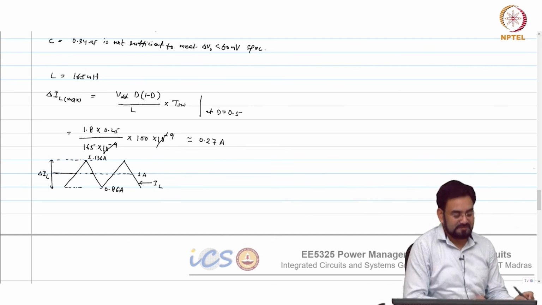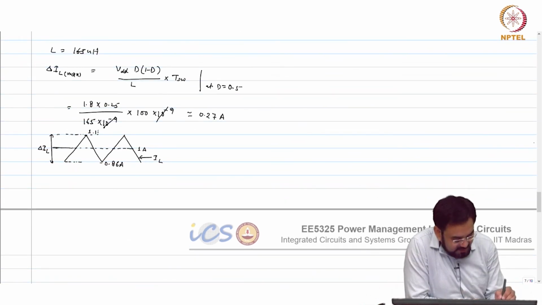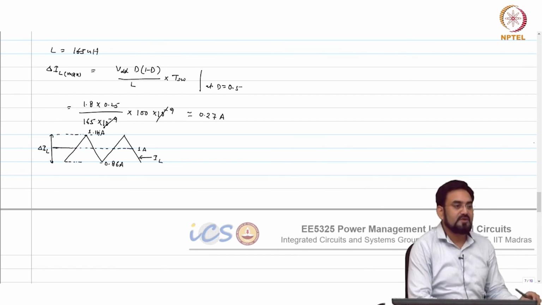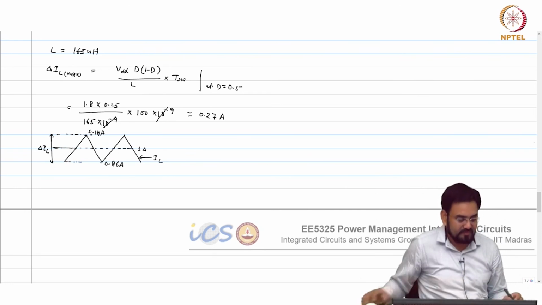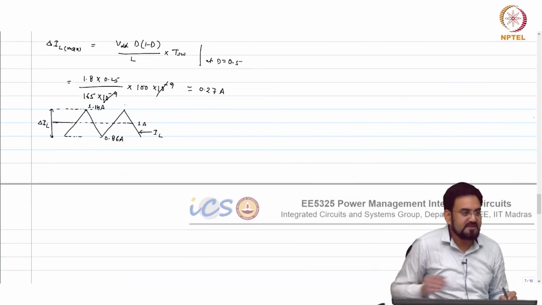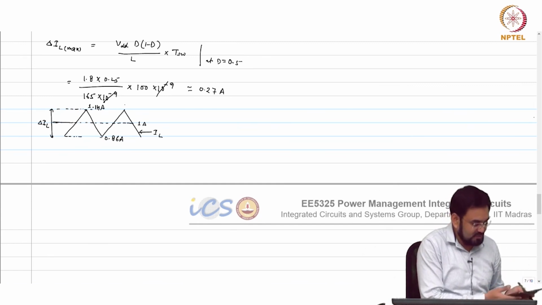So let us round it off. Which means, what should be the load current when you hit the DCM?